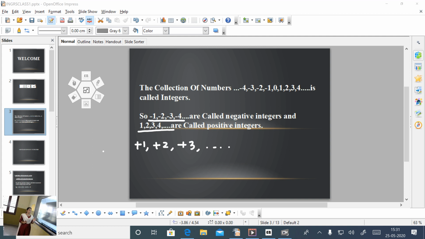If there is no sign in front of the given number, that is a positive number. And we know that 0 is neither positive nor negative. Okay. So this collection of numbers is known as integers. Now I will show one video that is related to integers, that shows in which situations we use integers in our real life.